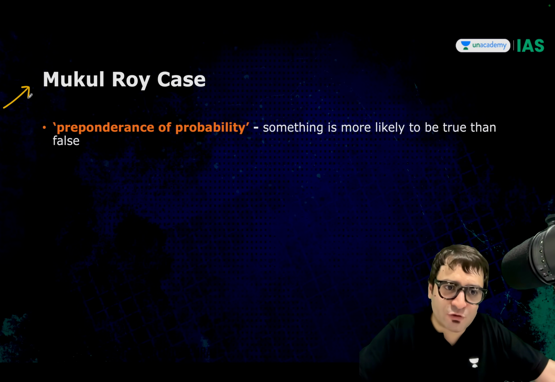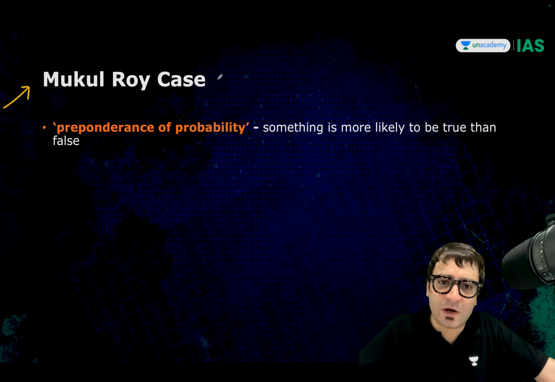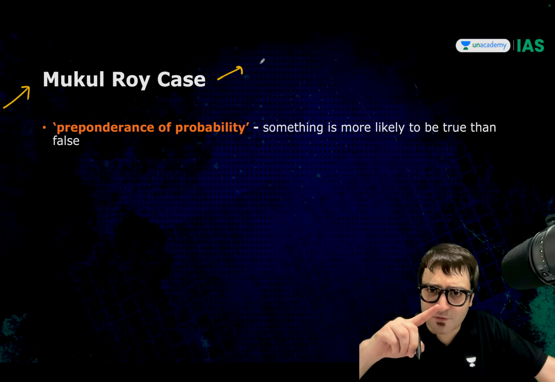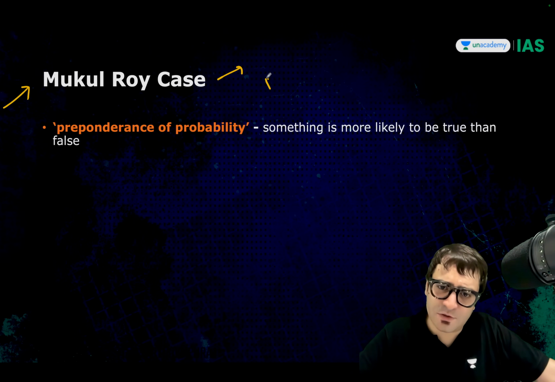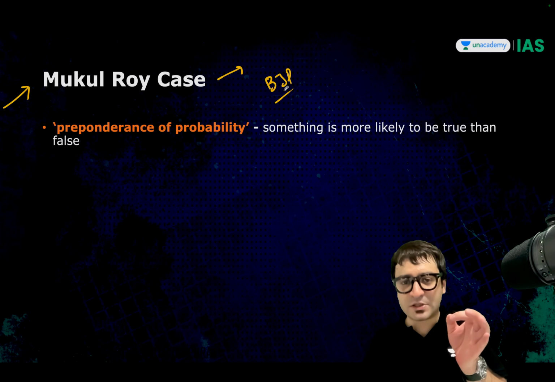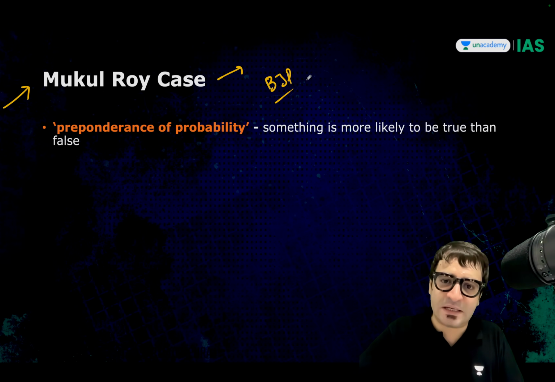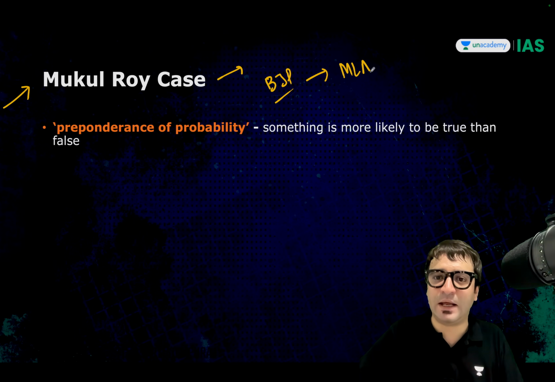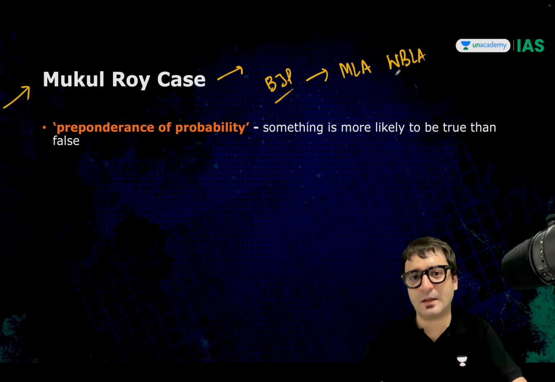Related to anti-defection law, there is a Mukul Roy case. Unfortunately, Mr. Mukul Roy has died. Mukul Roy, he was initially part of the TMC, but then resigned from the TMC, joined BJP. Did not defect. Now he was given ticket by the BJP to contest the election. And basis that ticket, he became the MLA of the West Bengal Legislative Assembly.